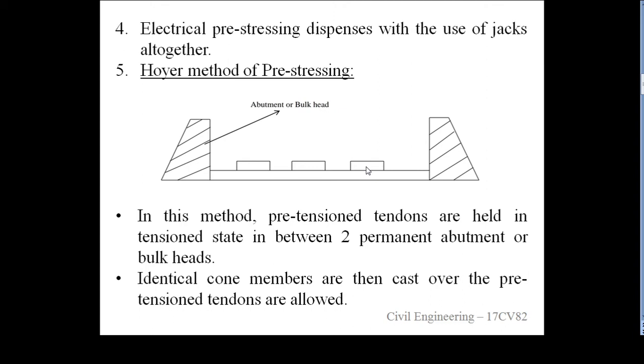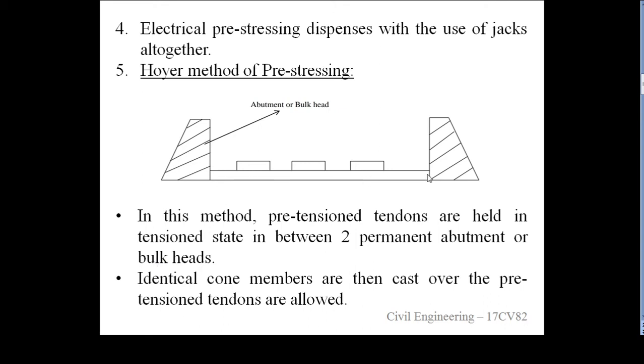These are the members for pretensioning, the mass of units. We call them units, that is our sections. In this method, pretension tendons are held in tension between the two abutments or bulkheads.